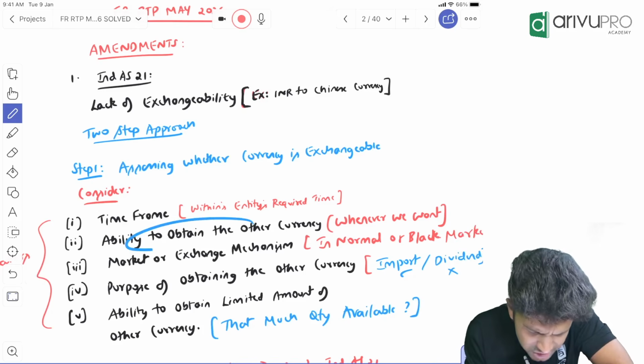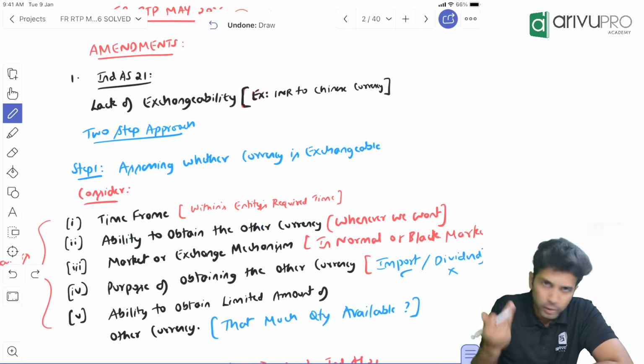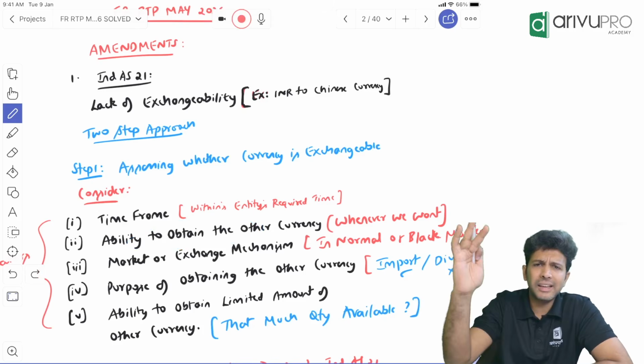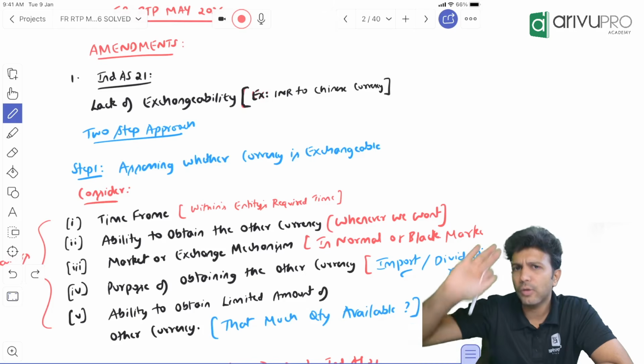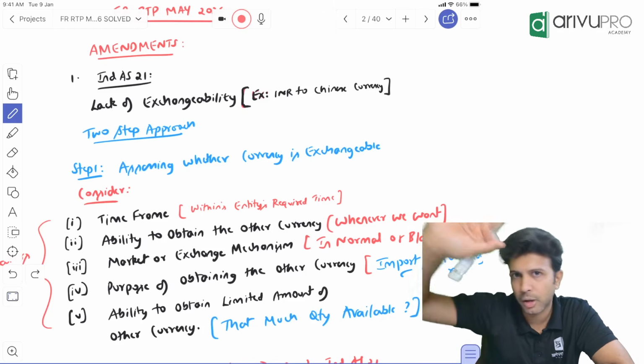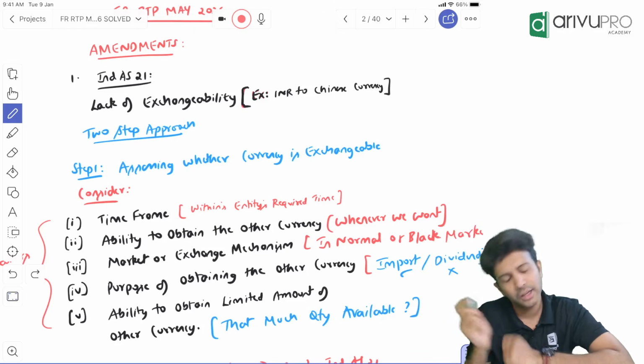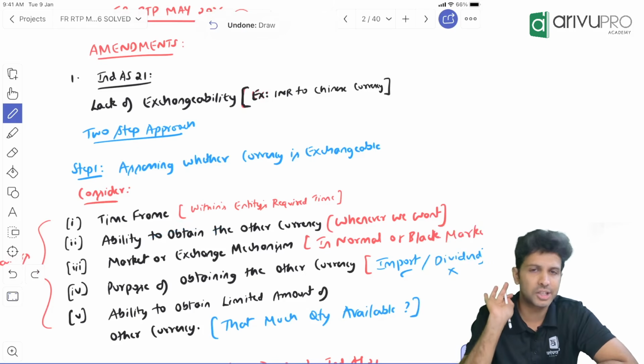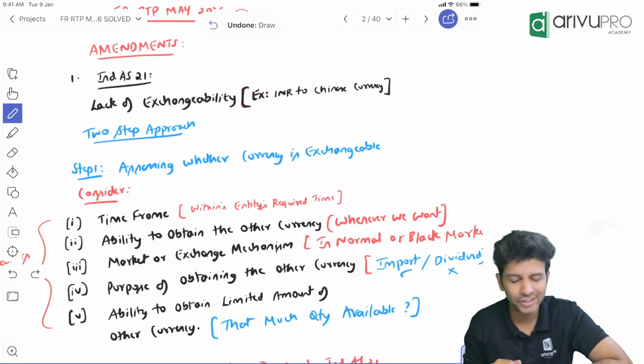So if the answer to this is yes, no, I don't have a timeline, but whenever I need it, I'll be able to exchange it. So if you have the confidence, if you feel your environment suggests that, then you could say the currencies are exchangeable. Fine, that's what this particular point is trying to say.